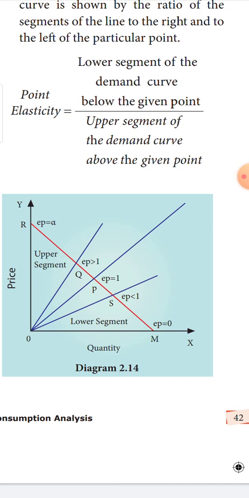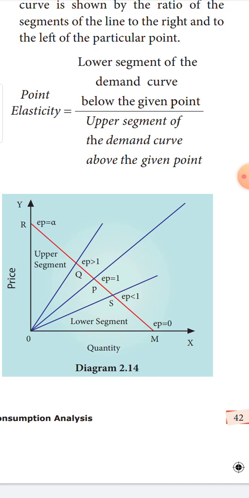Now go to R, at the point R. At point R, what is the elasticity of demand? What is the lower segment at R? RM. RM is the lower segment. Lower segment, what is the value? 4. Divided by upper segment, there is no upper segment. So you can take it as 0. 4 divided by 0, what is the value? It is infinity. Any number divided by 0 is what? Infinity. That is the reason why at R they have given EP is equal to infinity. Now come to M. At M, what is the elasticity of demand? At M, lower segment is 0. Upper segment is 4.